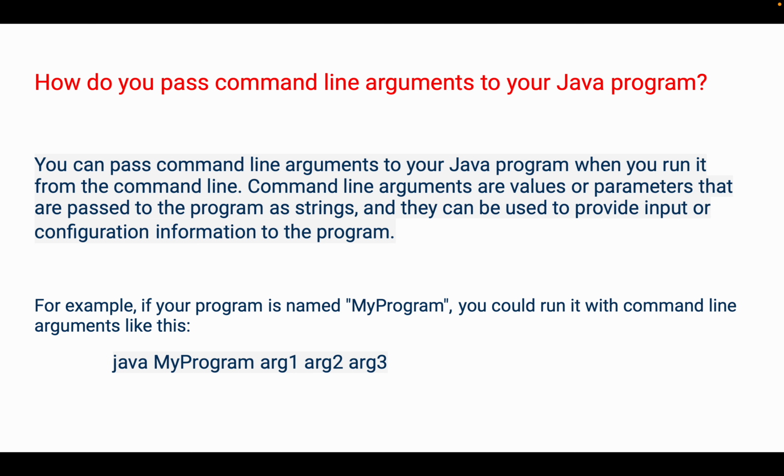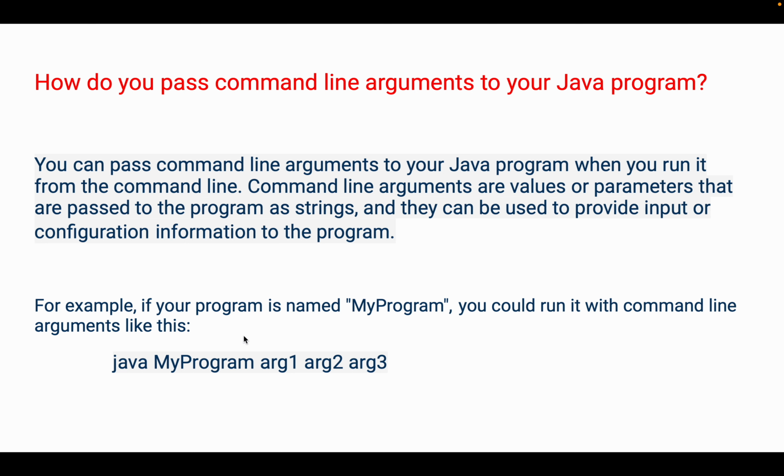Next question can be, how do you pass command line arguments to your Java program? To this we can answer, you can pass command line arguments to your Java program when you run it from the command line. Command line arguments are the values of the parameters that are passed to the program as strings, and they can be used to provide input or configuration information to the program.